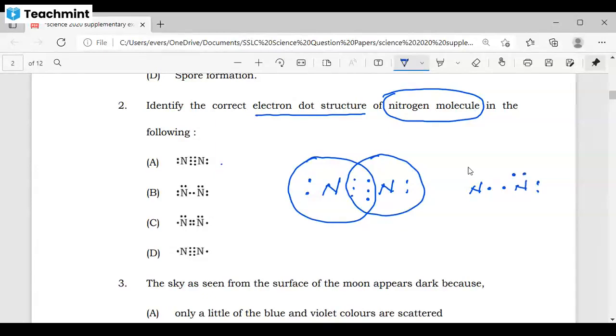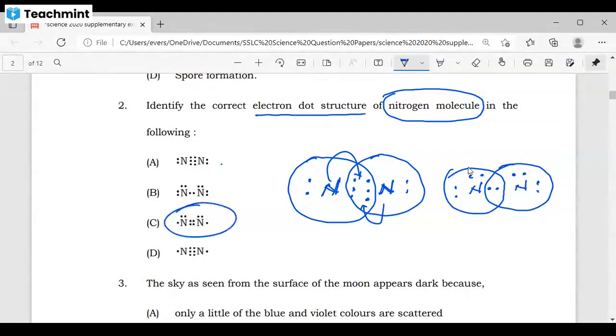This is your option B. As you can see, this nitrogen molecule is sharing these electrons, and even this nitrogen molecule is also sharing these electrons. 3 plus 3 is 6, 6 plus 2 is 8, and even here also 8. But here you can see 1 2 3 4 5 6. Here 1 2 3 4 5 6.